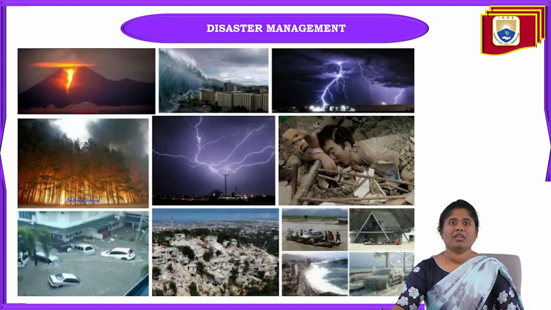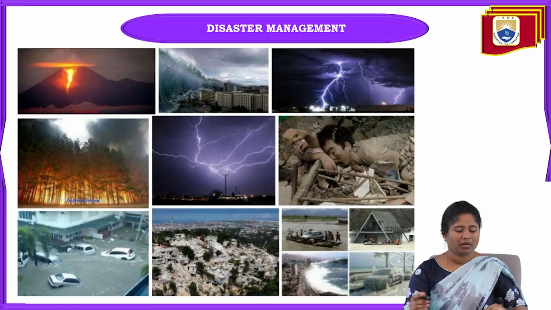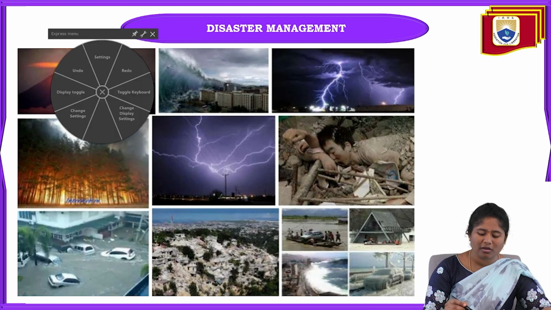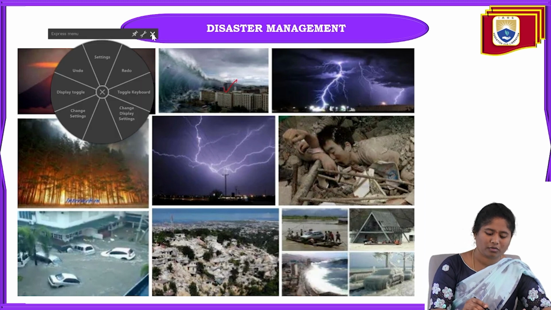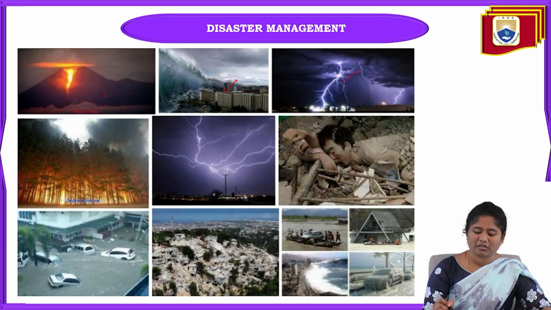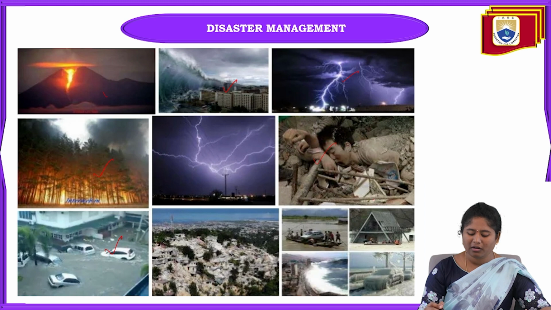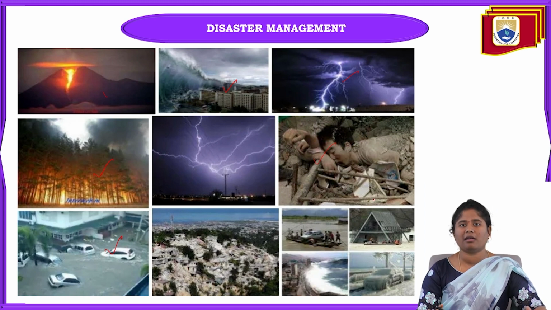Next, these are all the different pictures you can see: volcanic eruptions, cyclones, floods, and also wildfire. Here this one is a volcanic eruption, and this one is cyclones. This one is because of earthquakes. This one is because of tsunamis. This one is floods. This one is wildfire. These are all different pictures showing the natural disasters.